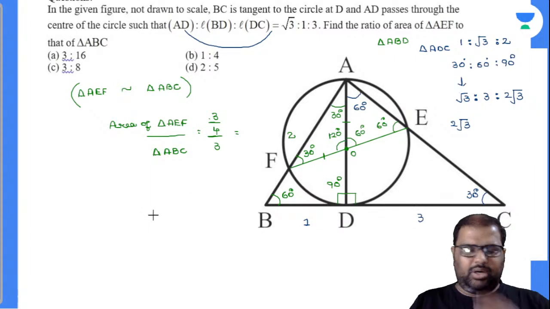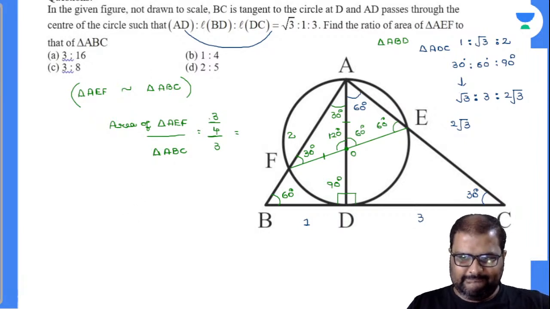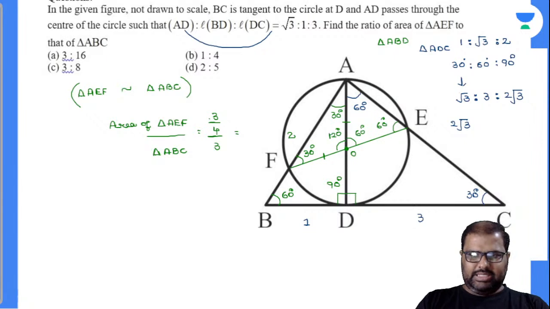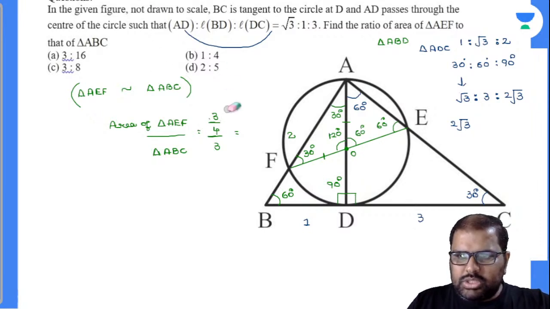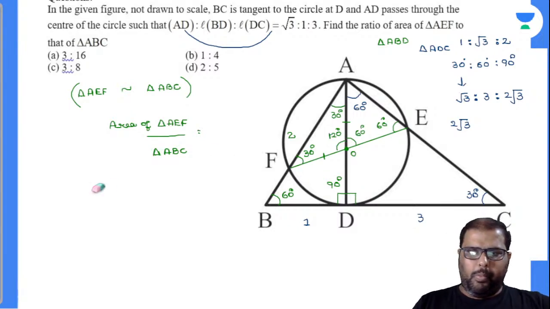Did I miss out anything there in calculations? Root 3 by 2 whole square, root 3 whole square. It is 3:12, but it is not 3:12 now. There is no such option there. So what can I do there? Waiting for your answer there.